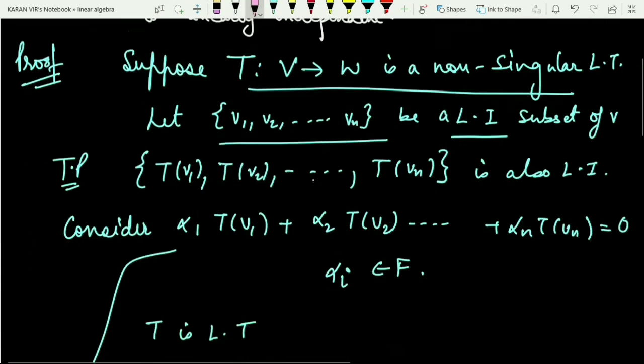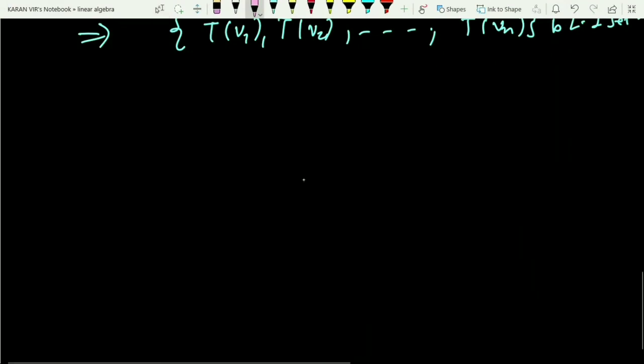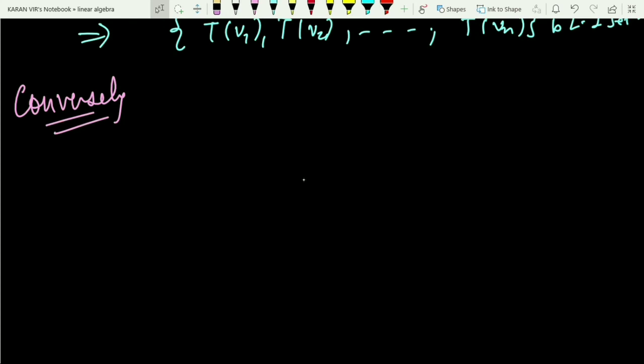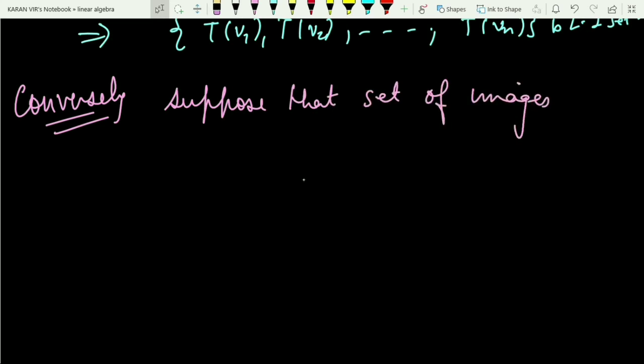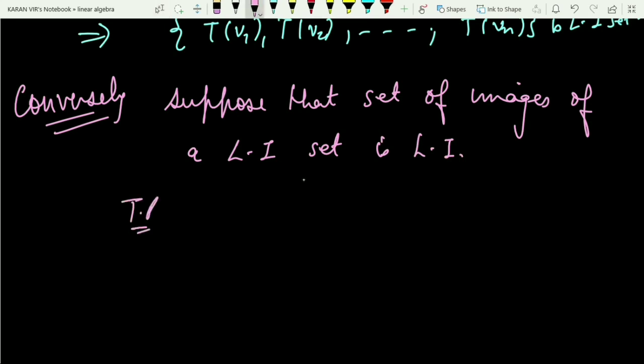So conversely, now I will suppose that the set of images of a linearly independent set is linearly independent. That is what I will consider. And what I have to prove here is that T, which was defined from V to W, is non-singular. And students, we will just apply the definition of non-singular here.